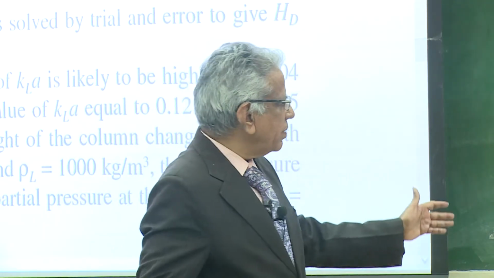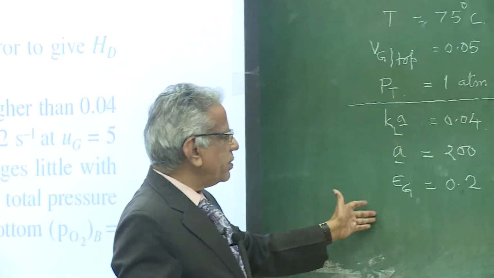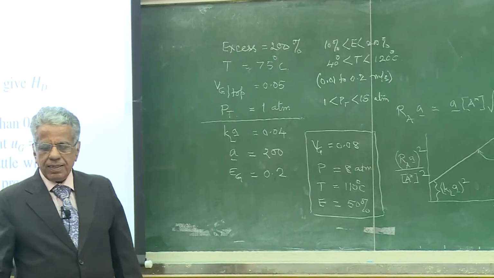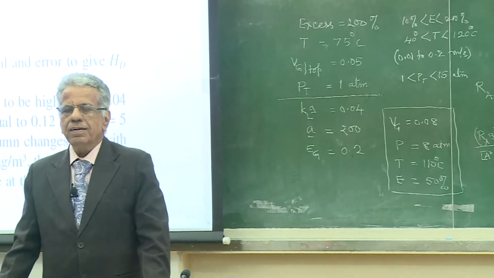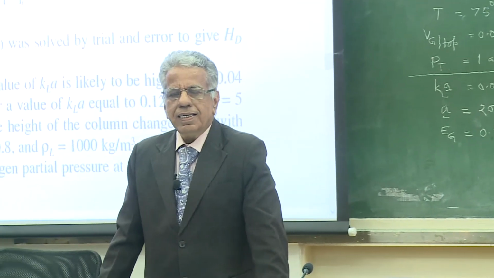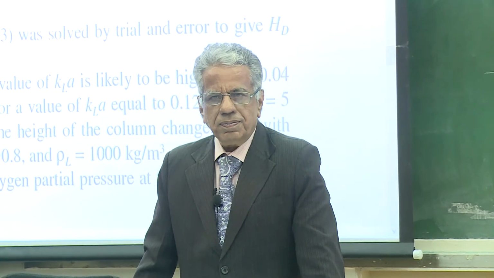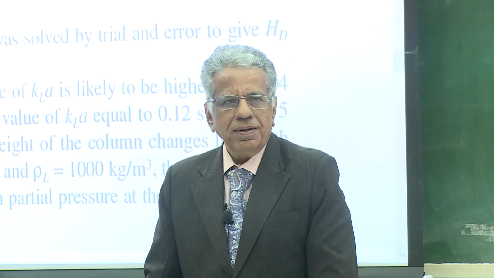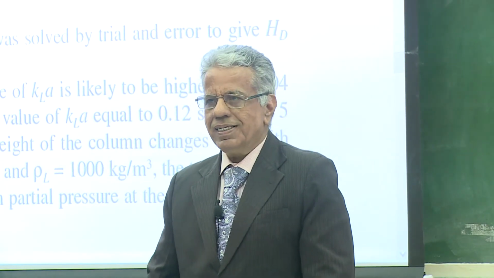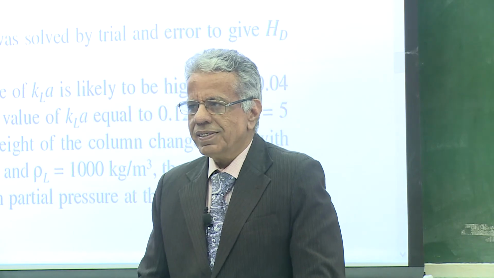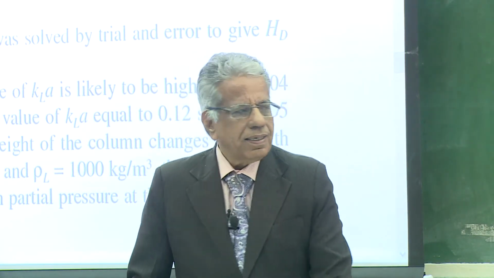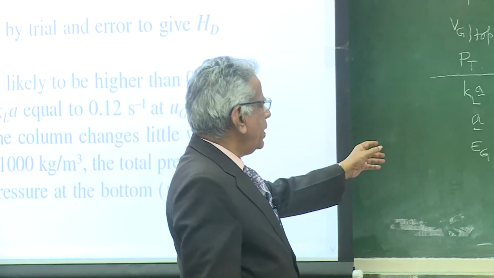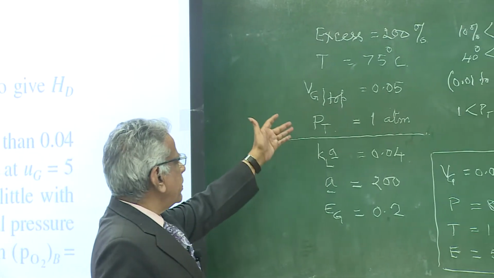Superficial gas velocity gives only diameter, but that integrated equation gives the total volume, like we found 300 meter cube for the stirred tank yesterday for some combination, and 317 for some other combination. From the volume we get height.